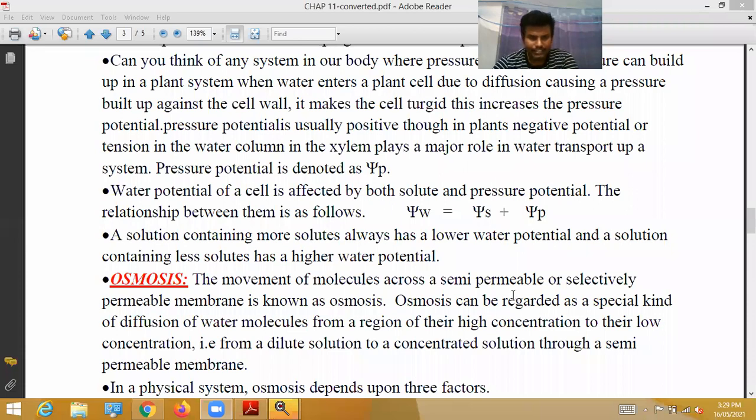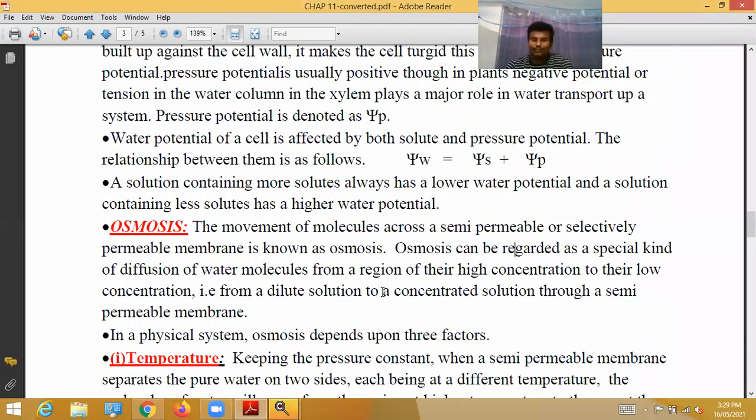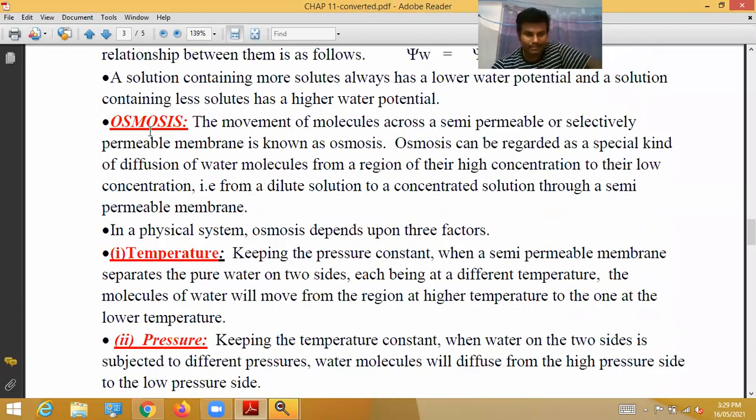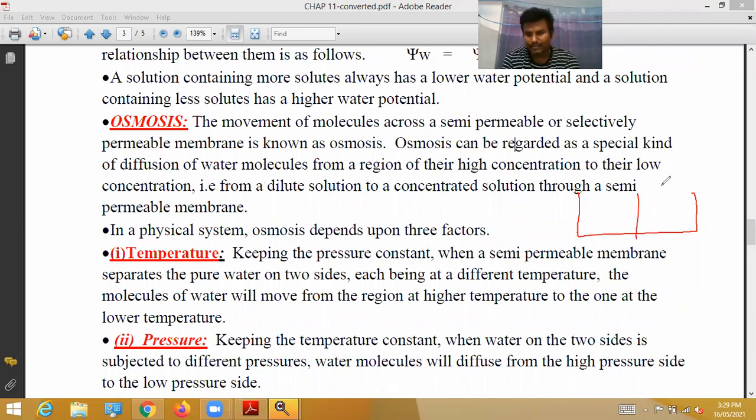Yesterday we discussed osmosis. Already we discussed that osmosis always occurs from the point of higher concentration to the point of lower concentration. See here, always during osmosis, on one side, in the A chamber and B chamber, if the temperature is more in the A chamber, then water molecules move from the A chamber to the B chamber. At the same time, pressure is also always maintained more in the A chamber, so water molecules move from A to B.